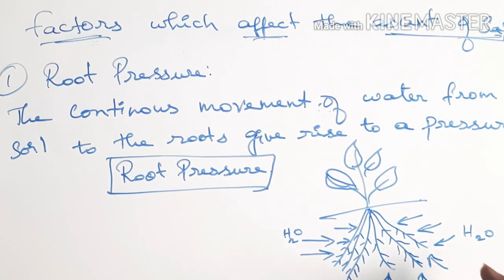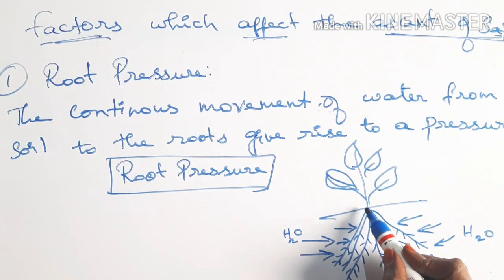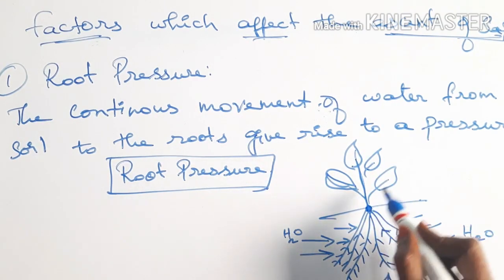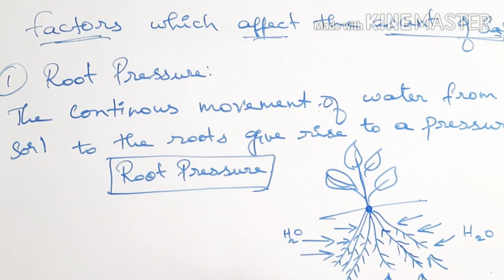So when water is available in the soil, it will be absorbed by the root hairs, moved into the root tissues, and carried from the root region to the xylem tissue, and from the xylem it is transported to all the aerial parts of the plant.